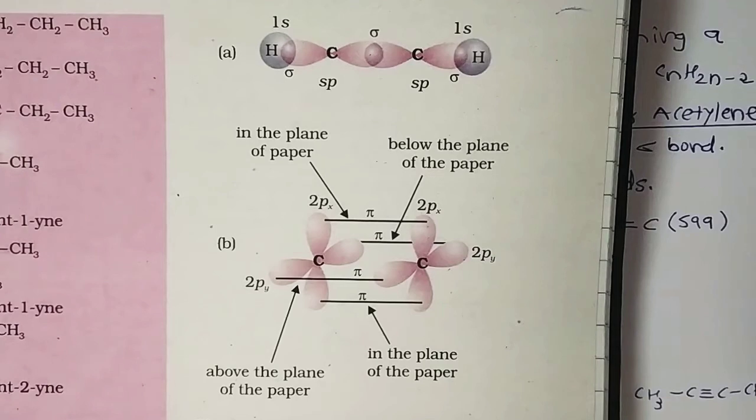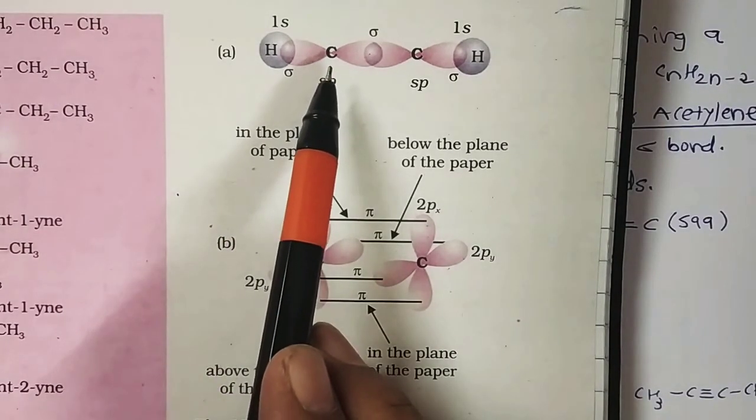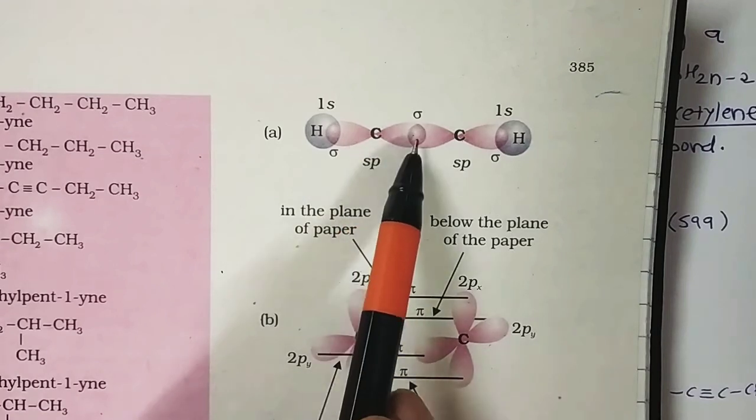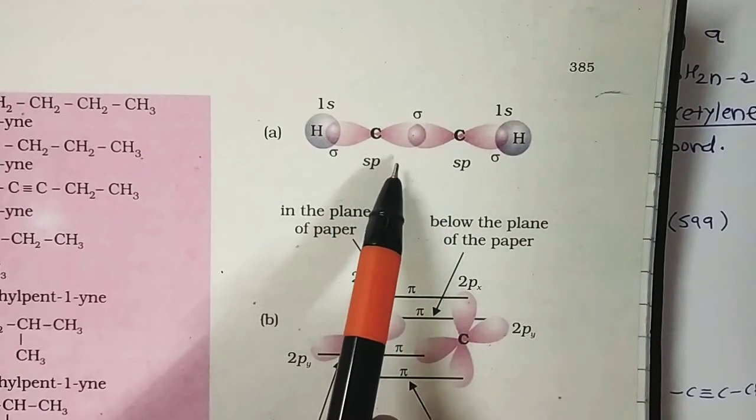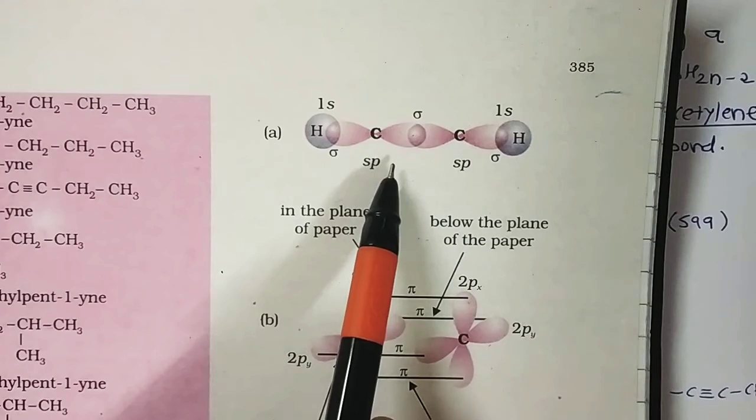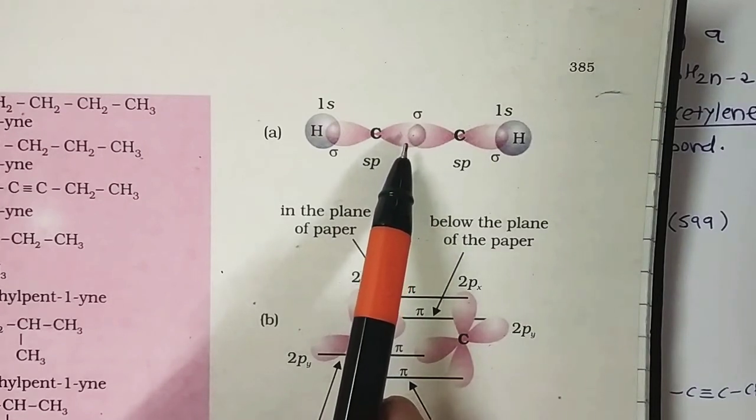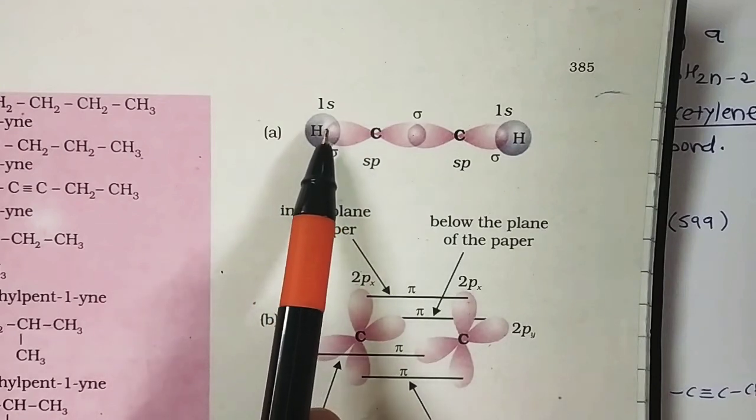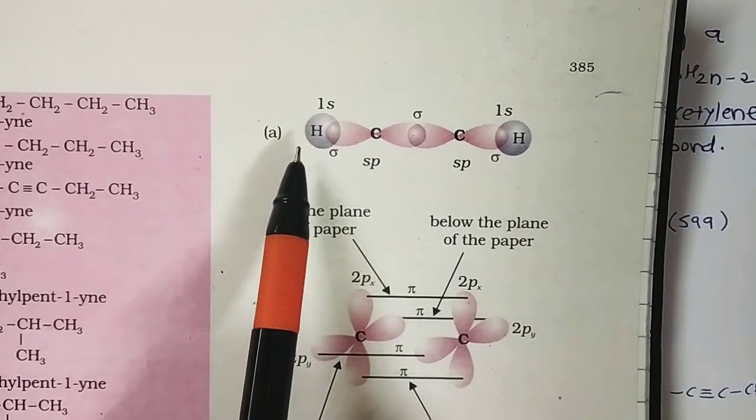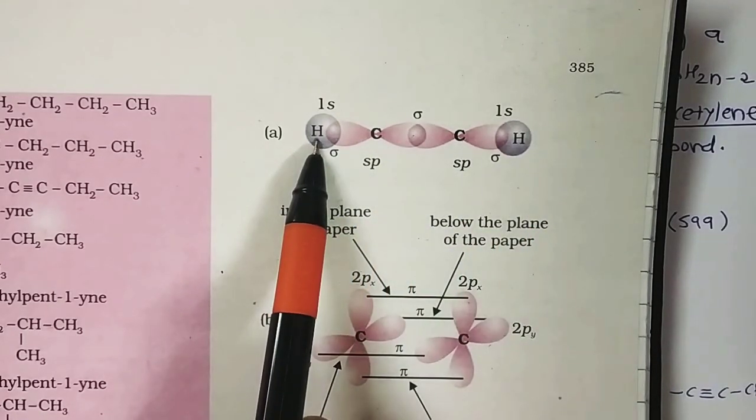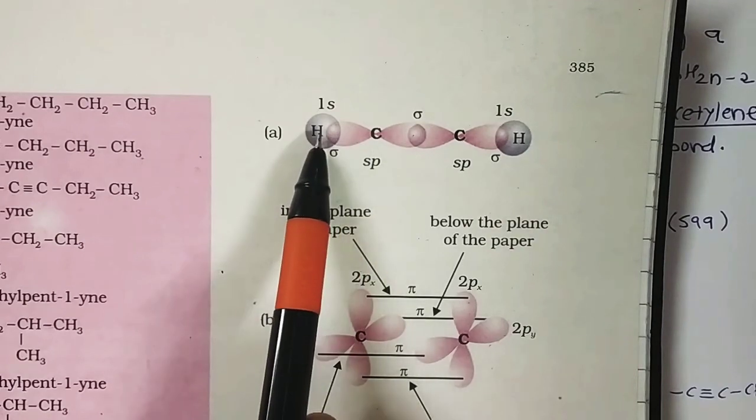As per your NCERT book, once again, each carbon atom of ethyne is sp hybridized. Hence, the two sp hybridized orbitals, this sp and this sp, form an sp-sp sigma bond. One sp hybridized orbital of each carbon atom undergoes head-on overlapping with the sp hybridized orbital of the other carbon. So this is the C-C sigma bond. And the second sp hybridized orbital of each carbon overlaps along the internuclear axis with the 1s orbital of each of the two hydrogen atoms, forming sp-1s bonds.